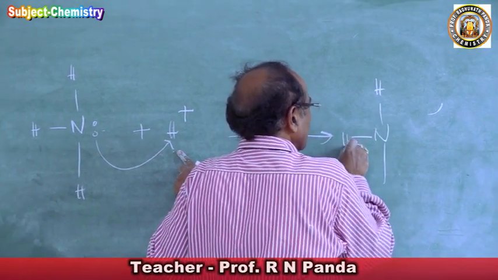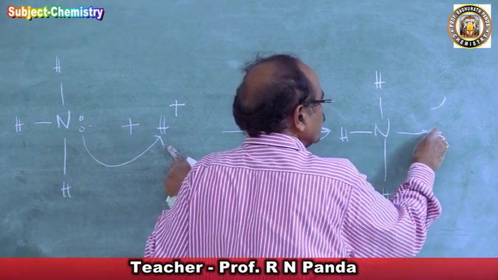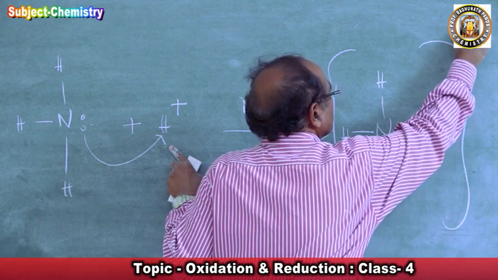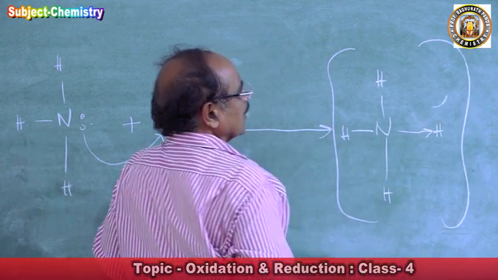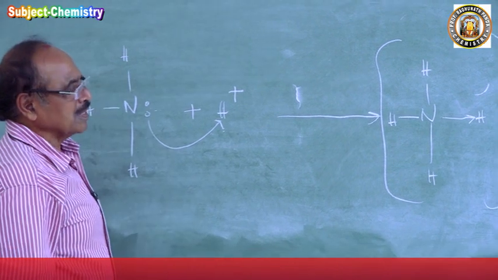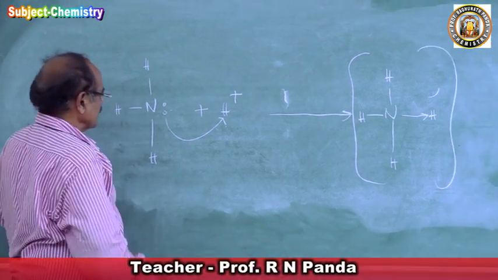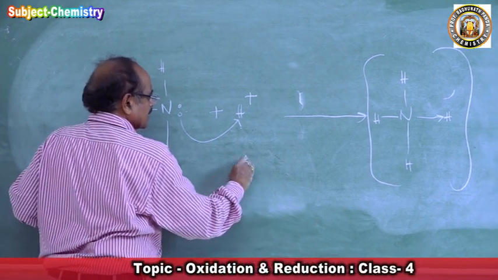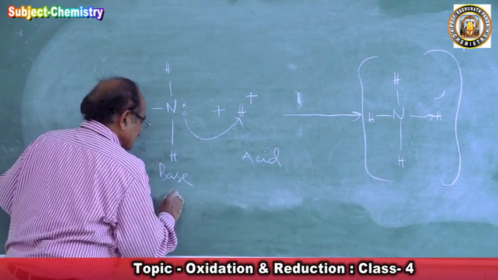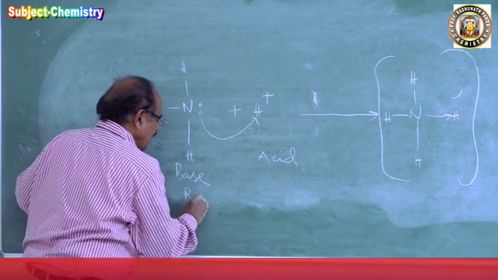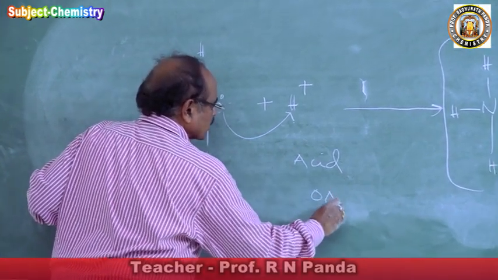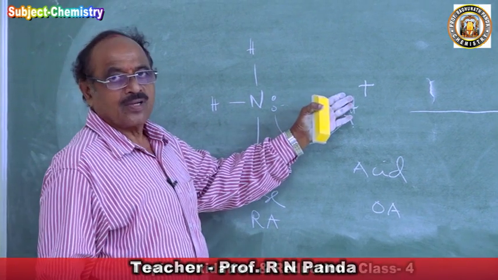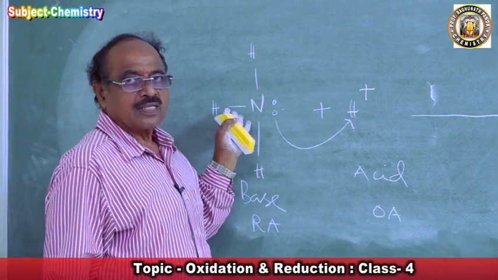You have read this property in school. So this is a base, and this is an acid, you can say, and this is a reducing agent RA, and this is an oxidizing agent OA. This can accept electrons, this can give electrons.